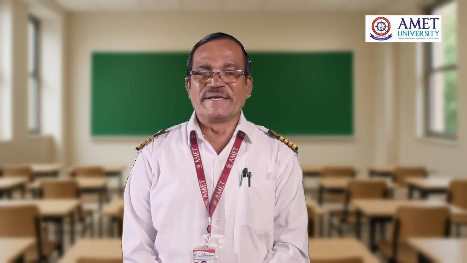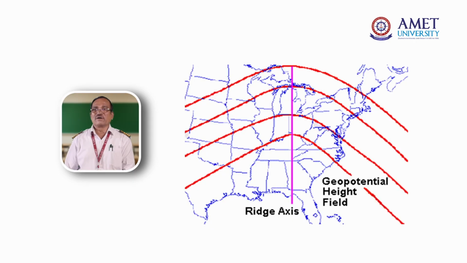The sixth one is called ridge or wedge. Ridge or wedge means high pressure. Ridge always means high pressure. Look at this. A ridge looks like a mountain. The isobars extend outward like a mountain is exposed. That is called a high pressure area. This is a ridge or wedge. It is high pressure extending into areas of low pressure.